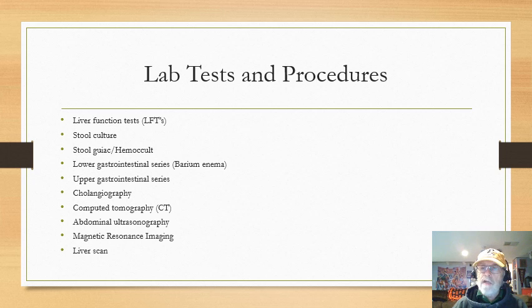Liver scan. With a liver scan, they give you radioactive material. Since the liver is very metabolically active, all this material goes to the liver. If too much of that radioactive material goes to a certain area, it means there are cells in there working really fast. What causes cells to work really fast? Sometimes cancer. Or there might be an area with no radioactive material, which means that area is basically dead, which might be either tumor or something else. And that's just a scan.